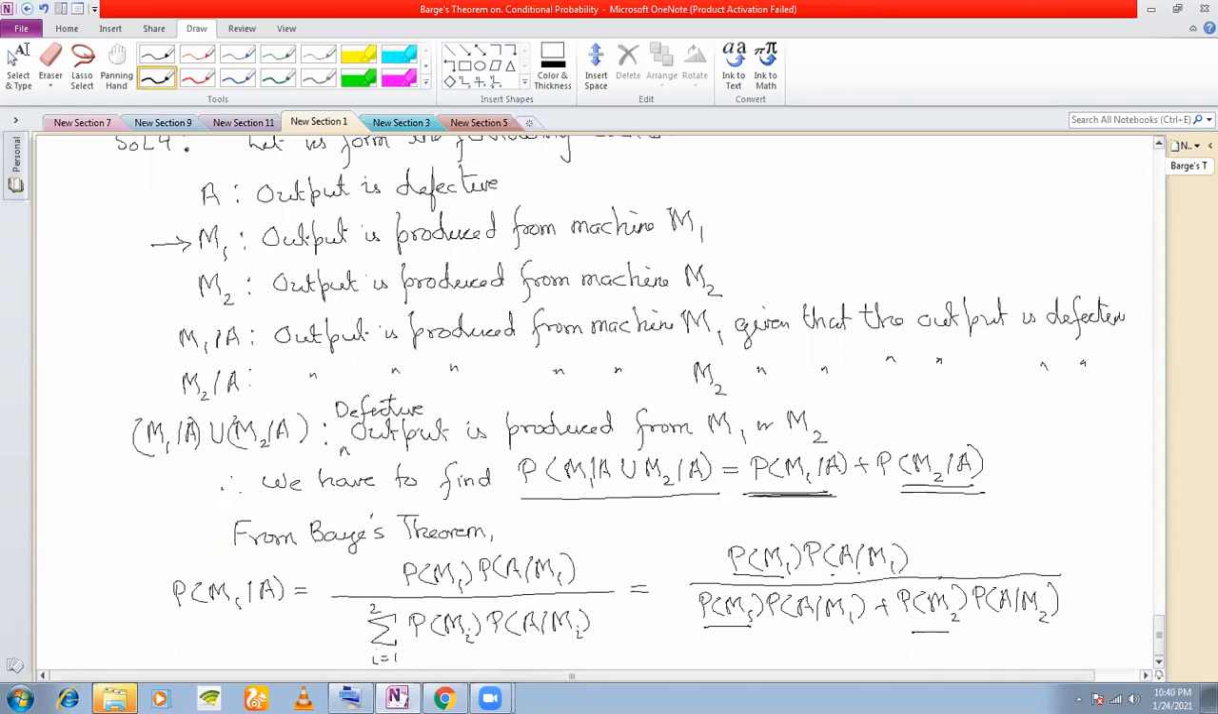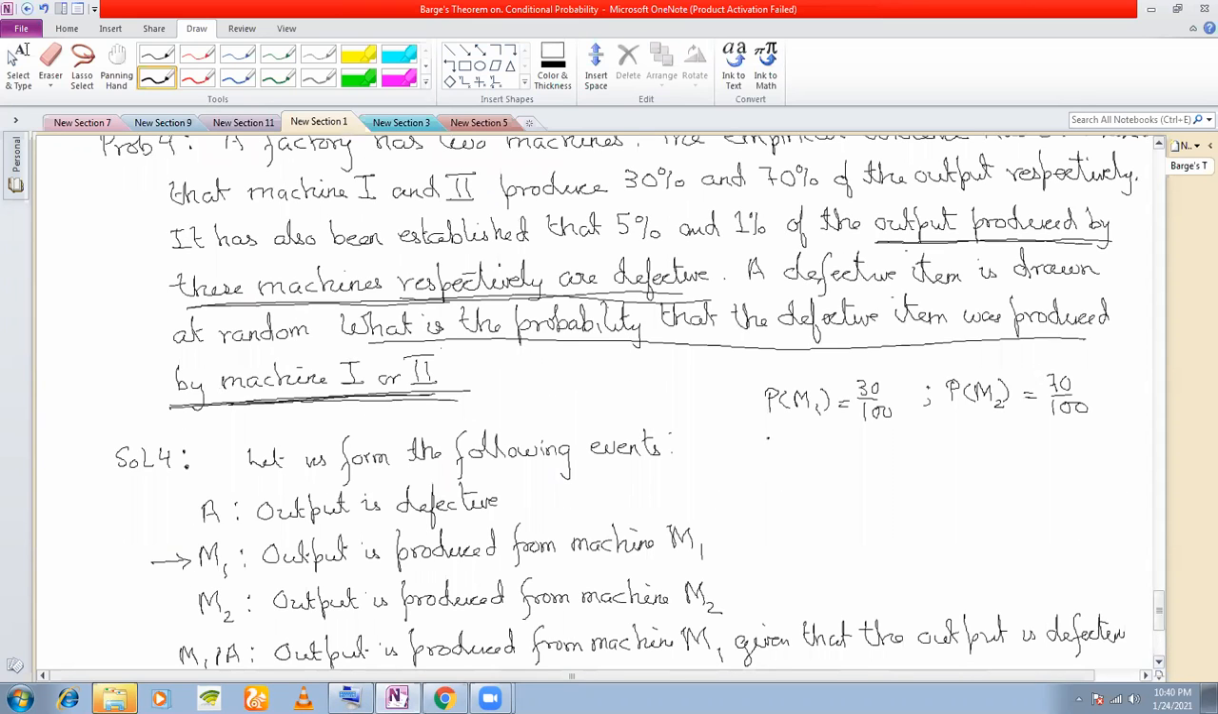Now we have to find PA slash M1, PA slash M2. Let's see what PA slash M1 is. 5 by 100 and 1 by 100. Exactly. Because what is A slash M1?